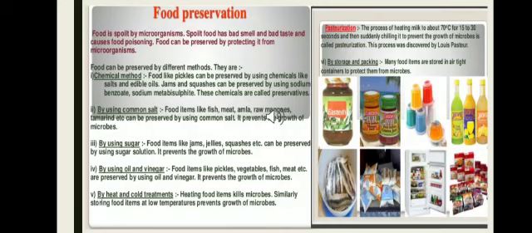Next is by storing and pickling. Many food items are stored in air-tight containers to protect them from microbes. This was all about microorganisms.